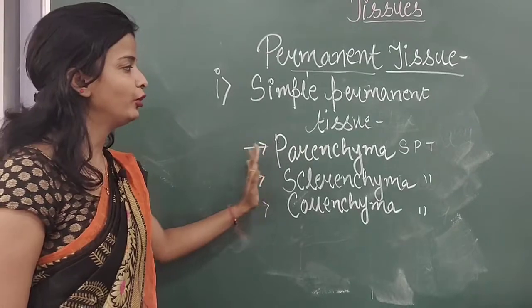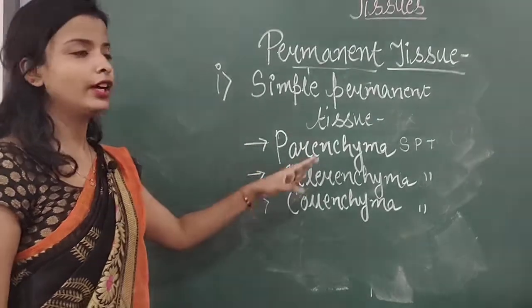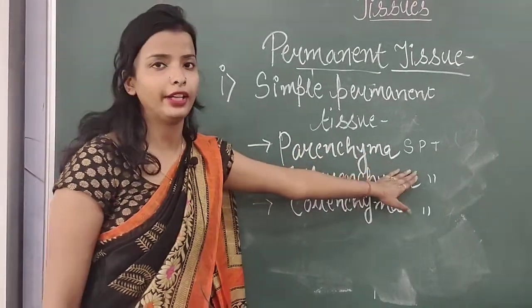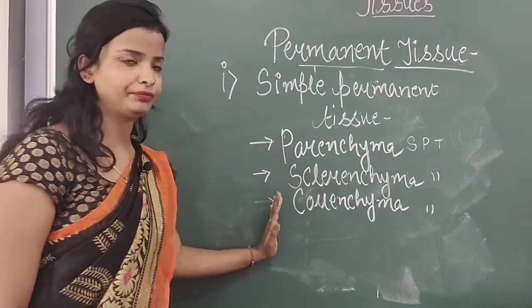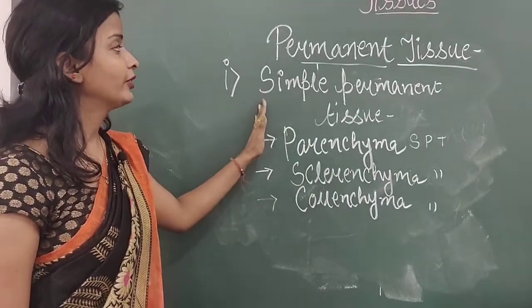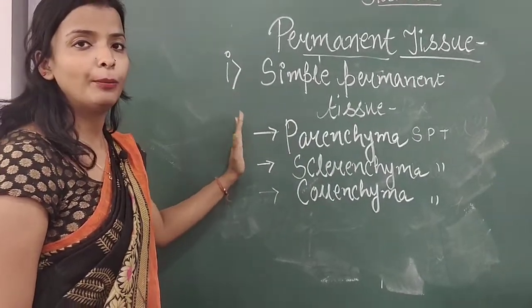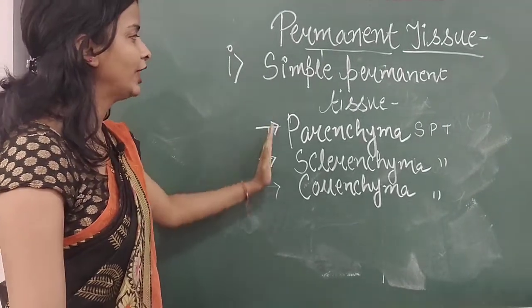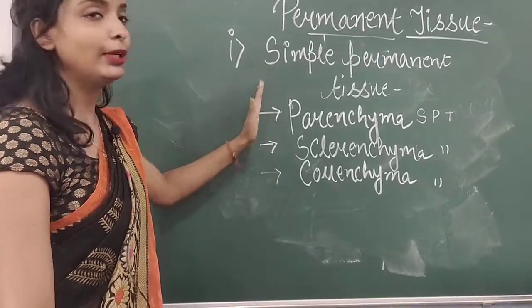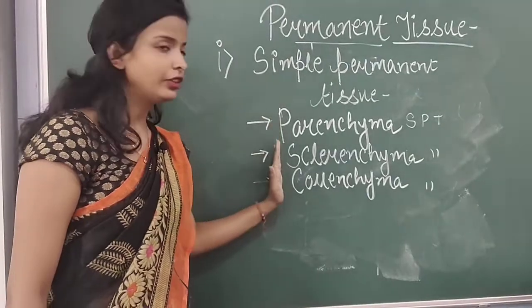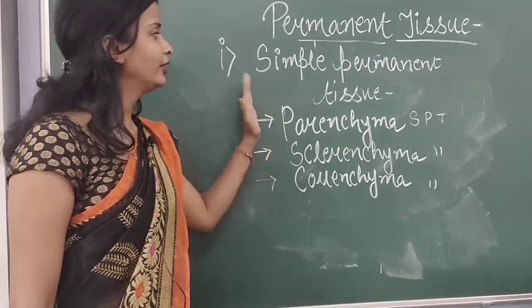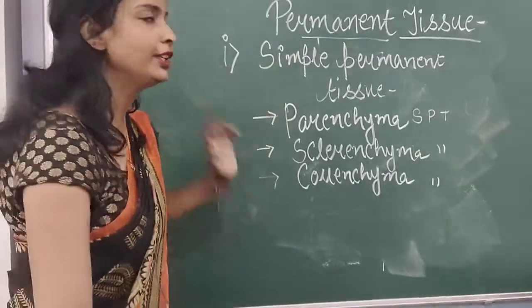It is just for your convenience. Then we will discuss the types of the complex permanent tissue. So this was the types of simple permanent tissue. We will discuss all three in detail also, but first let me tell you about the complex permanent tissue.